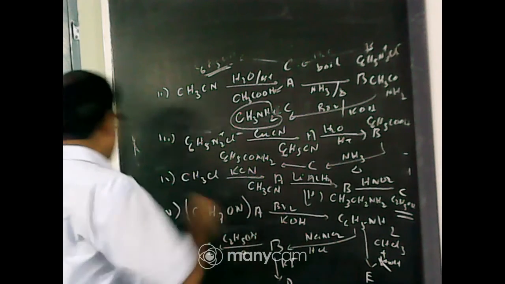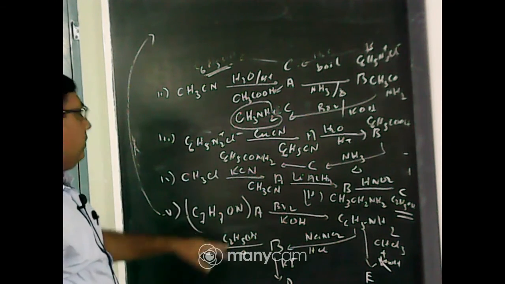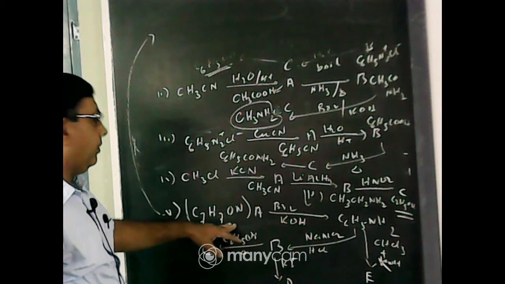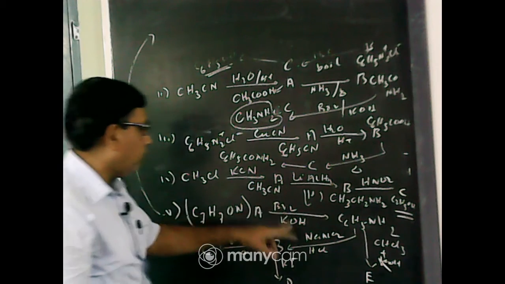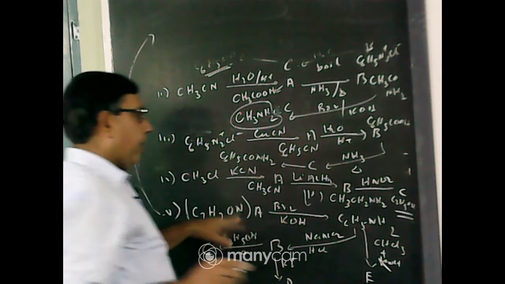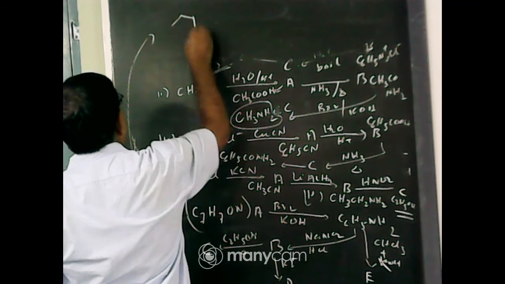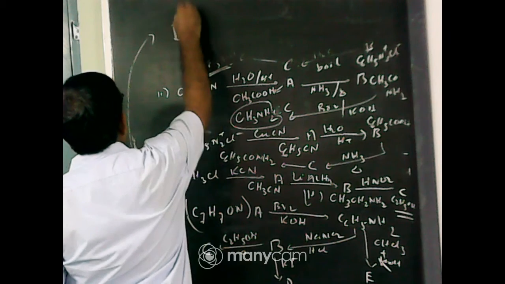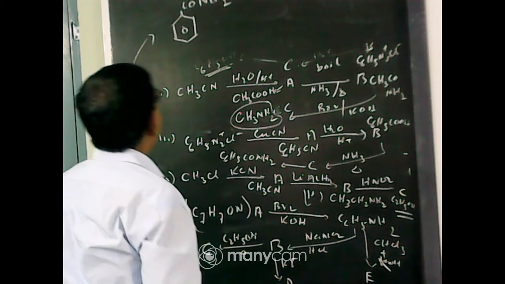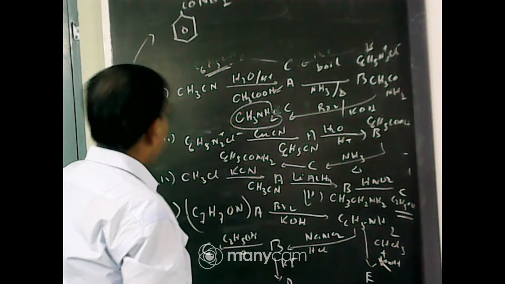Now last one, question number 5. You have to first formulate the structure of A. Say A must be an amide because it reacts with Br2 and KOH to give primary amine. That is, A is an amide. It undergoes Hofmann degradation reaction. So what will be A? This will be A: benzene ring with CONH2, benzamide. Benzamide when treated with Br2 and KOH gives aniline.